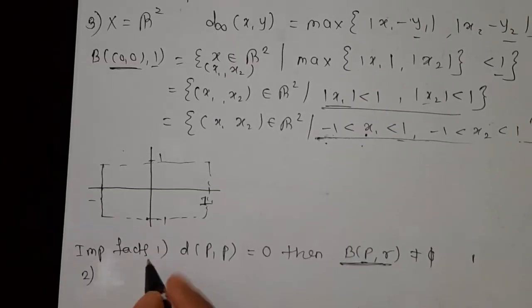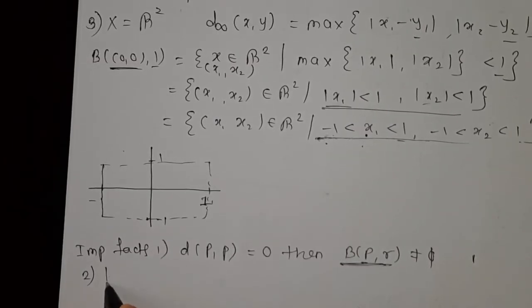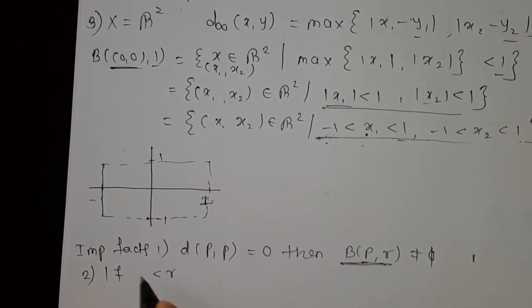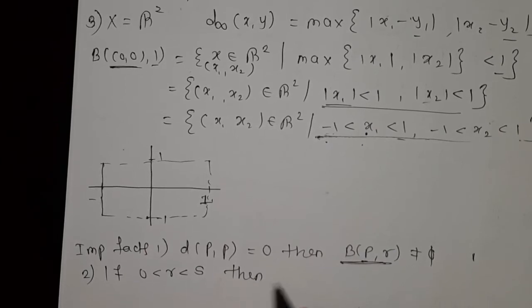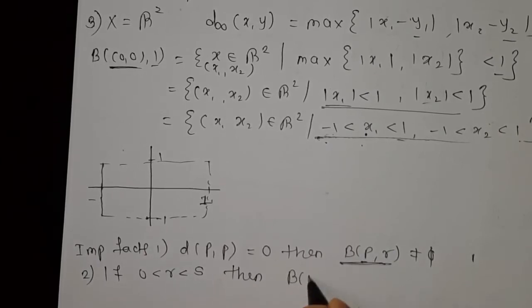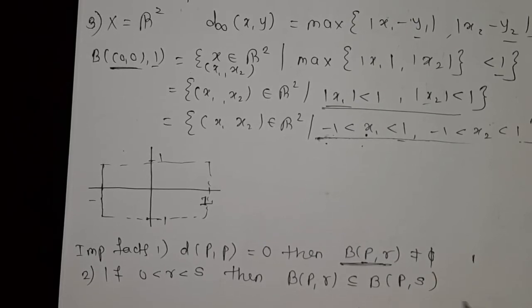The second property is, if R is between 0 and S, then B(P, R) is a subset of B(P, S).